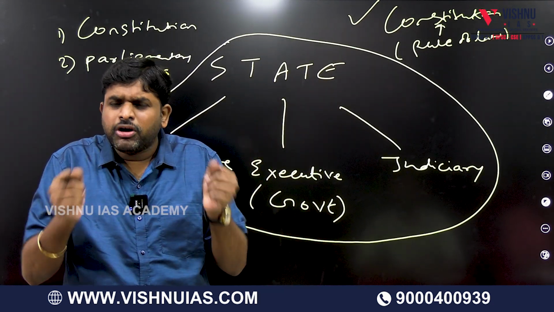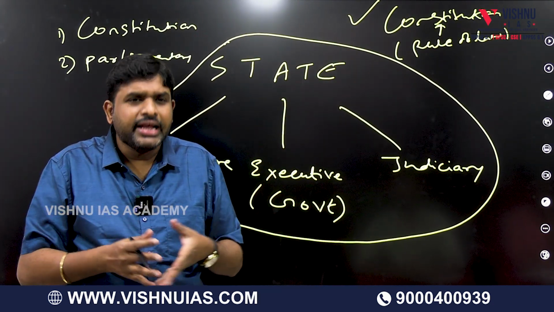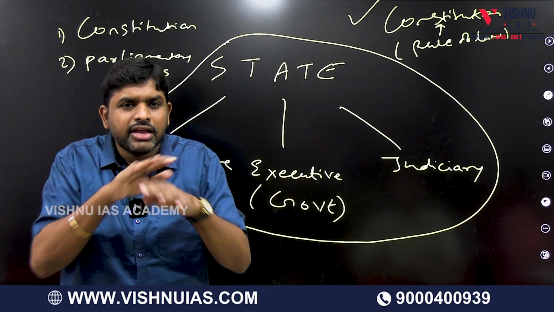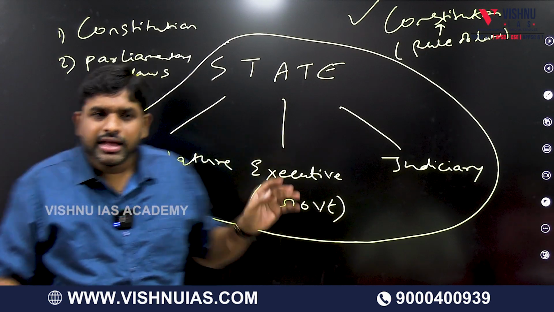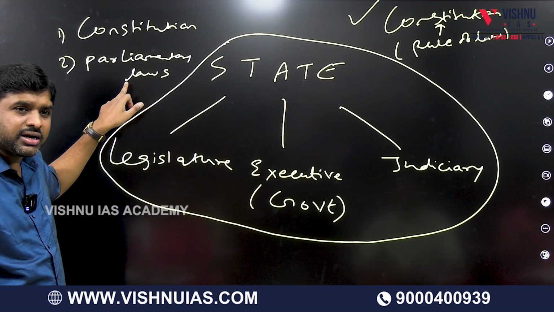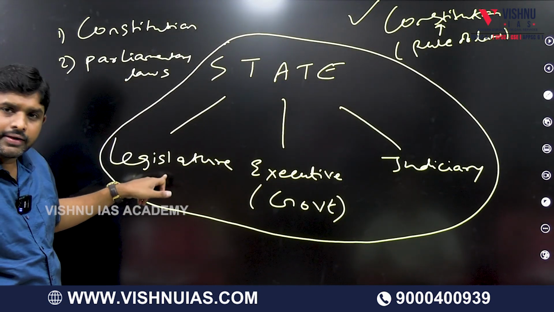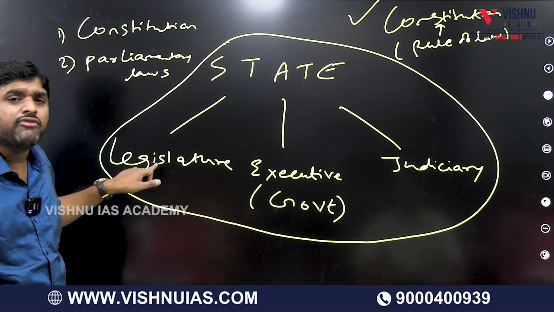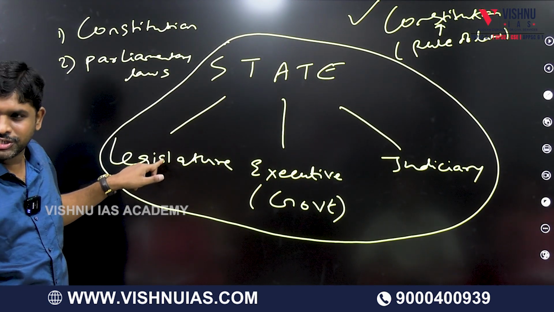But sometimes some important simple things also should be done, and for that there is no requirement of going to the final authority. There will be one middle line. That middle line is called parliamentary law. This parliamentary law is nothing but the people who are sitting in the parliament making necessary laws for day-to-day administration.